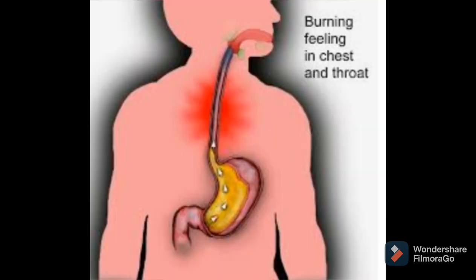So student, what is the normal pH of that hydrochloric acid which gets secreted in our stomach? So the pH is between 1.5 to 3.5. Remember this thing also.